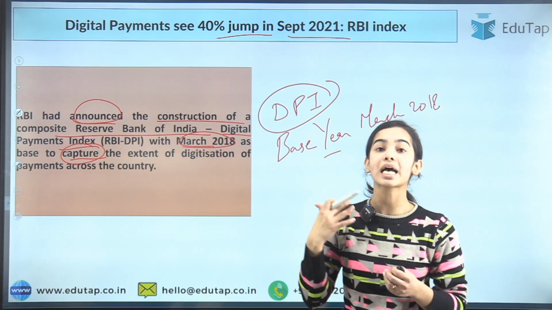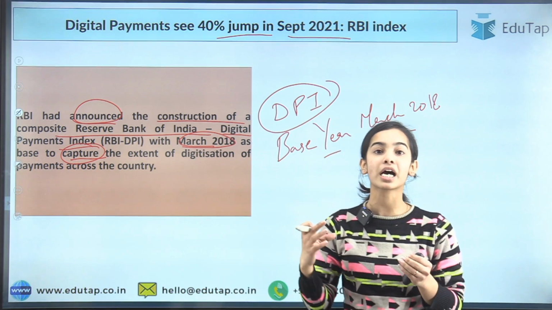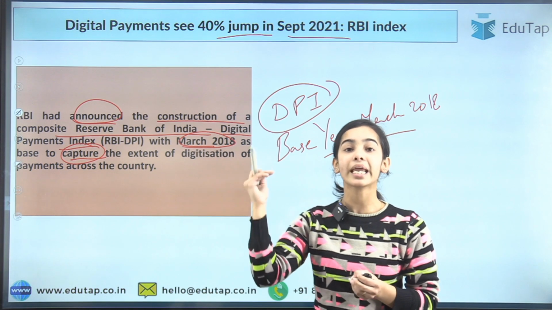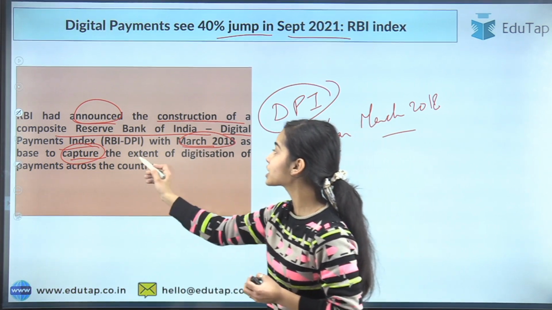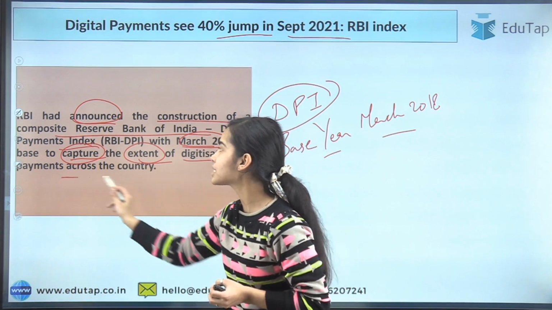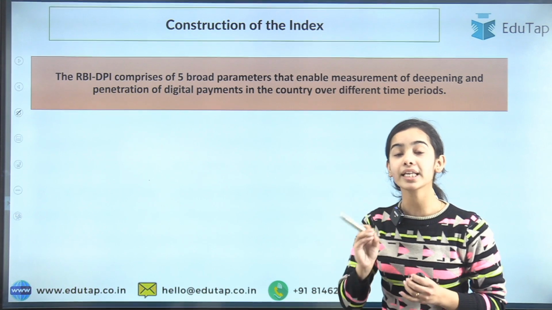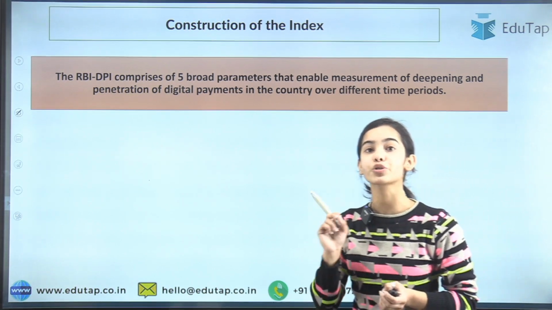So how much digitization has happened, how much the digitization has penetrated into the country, how much it has deepened and reached different areas of our country, that we are trying to see through this index. I hope you have understood why this index has been created by the RBI, and the base year is taken to be March 2018.